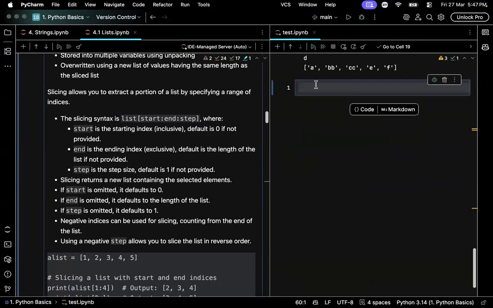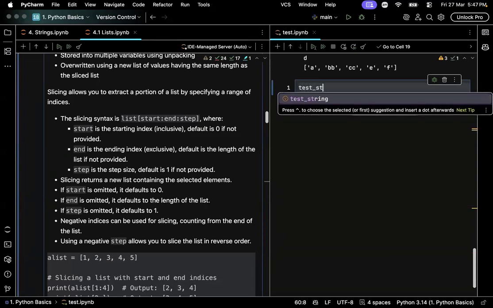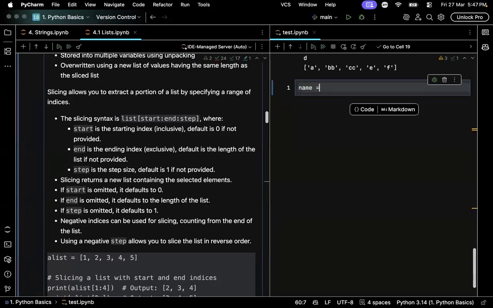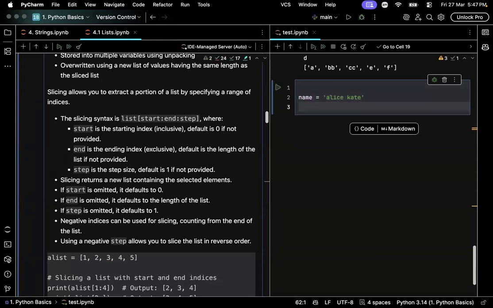Methods are nothing but the functions that are pre-built by Python on strings, lists, and tuples. Let's say we have a name. Let me write here is a name. This is just a string, right?